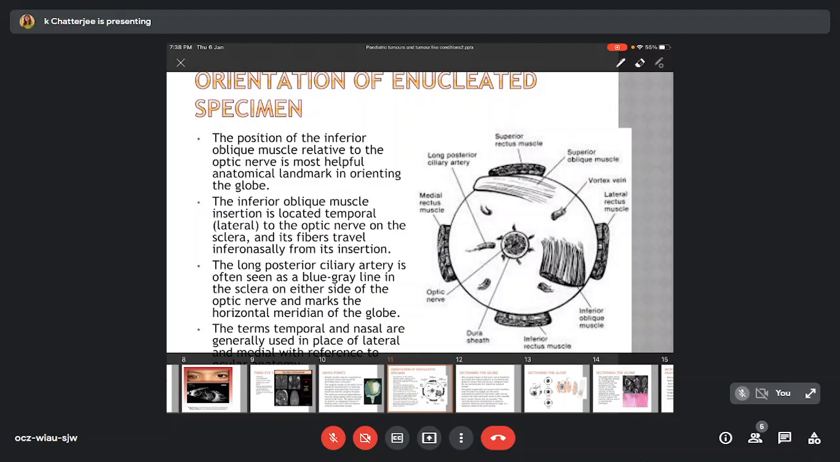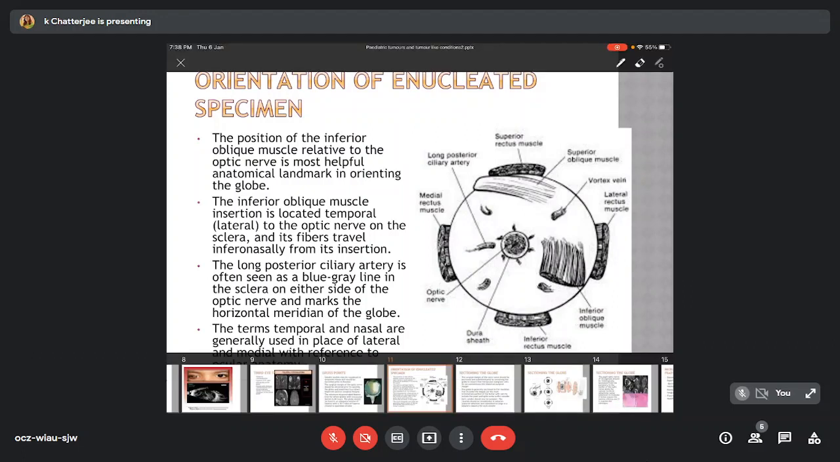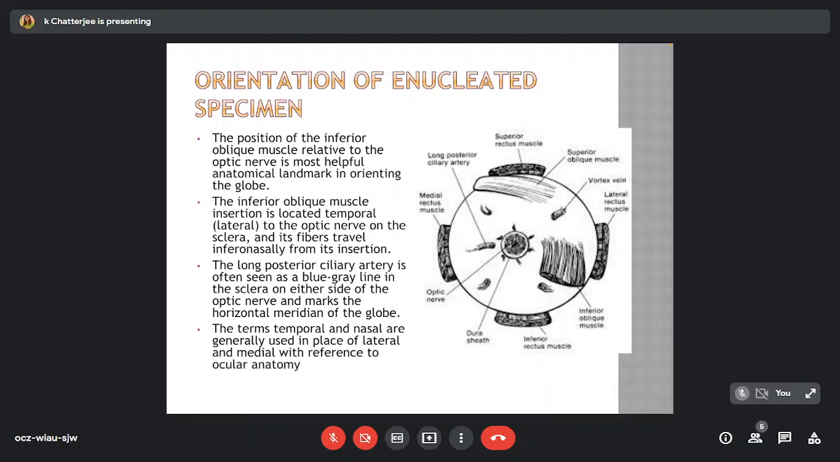The orientation of the enucleated specimen is done by noting the position of the inferior oblique muscle relative to the optic nerve. The insertion of the inferior oblique muscle is temporal to the optic nerve. The terms temporal and nasal are generally used in place of lateral and medial with reference to ocular anatomy. The long posterior ciliary artery is often seen as a blue-gray line in the sclera on either side of the optic nerve and marks the horizontal median of the globe.